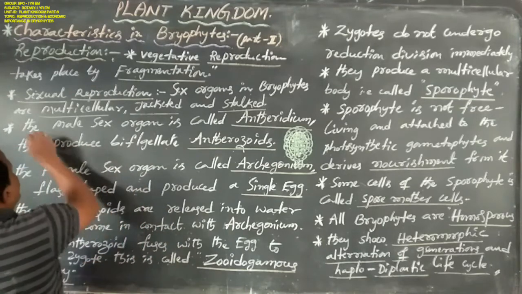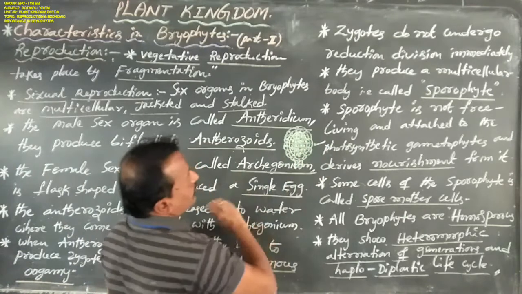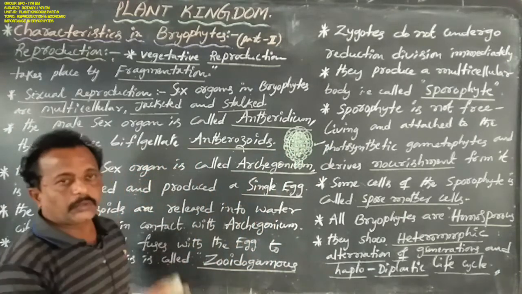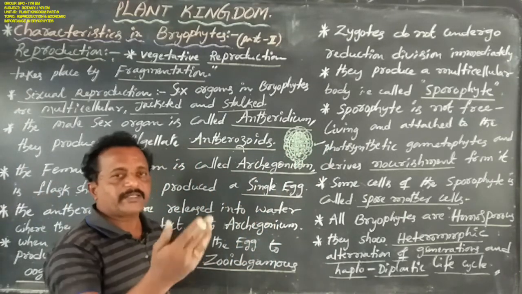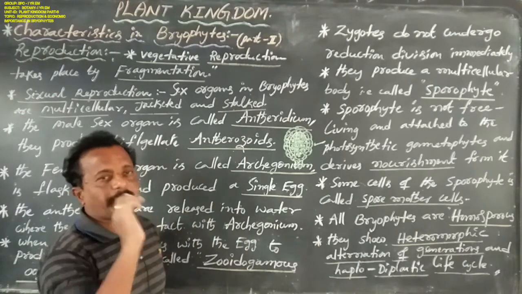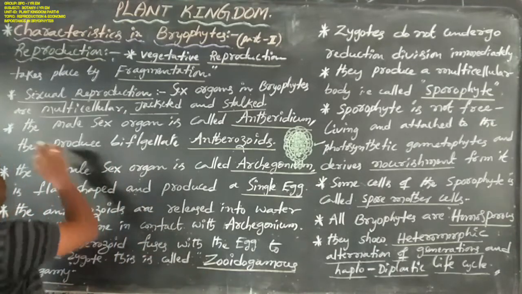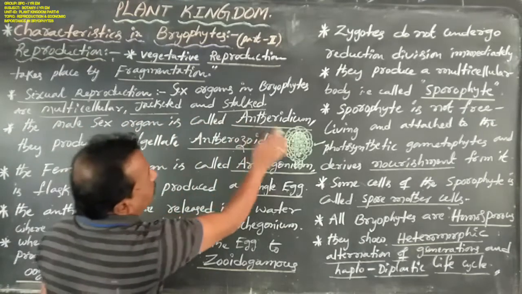Okay now. The male sex organ is called antheridium. Two sex organs are shown here in sexual reproduction: one is the male sex organ, the second is the female sex organ. In bryophytes, the male sex organ is called antheridium.